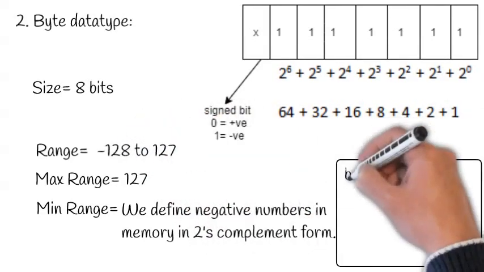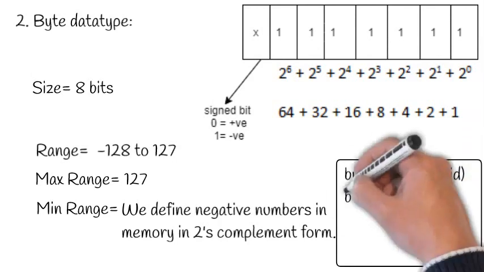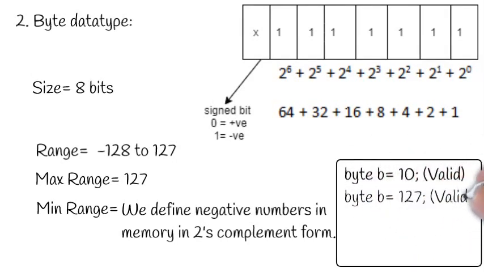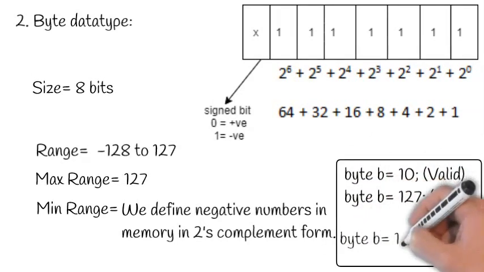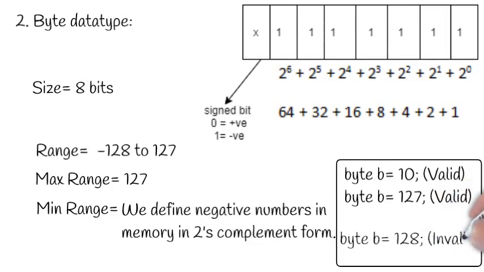For example, byte b equals 10 and byte b equals 127 are valid, but byte b equals 128 is invalid because 128 exceeds the range.